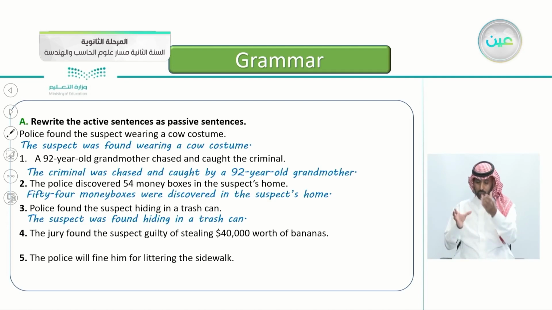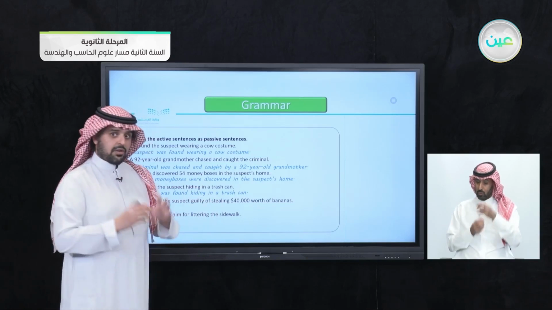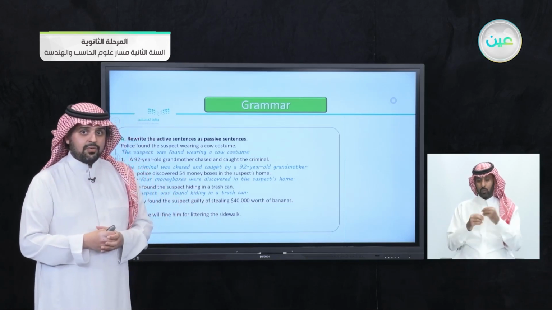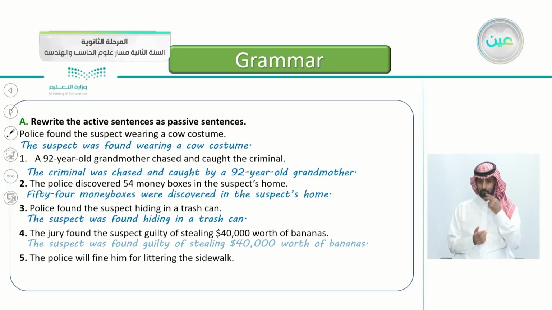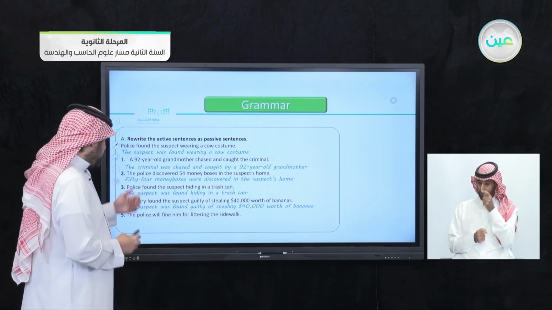Number four, the jury found the suspect guilty of stealing $40,000 worth of bananas. $40,000 worth of bananas. So he stole lots of bananas. So, yes, that's correct. The suspect was found guilty of stealing $40,000 worth of bananas. By whom? Who's the doer here? Yes, that's correct. By the jury.